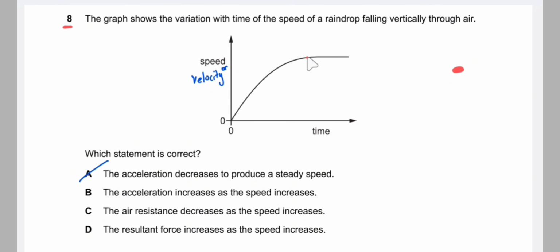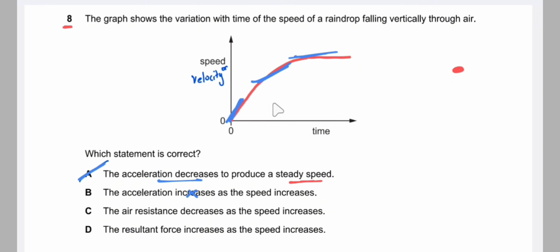As we can see, the gradient of the graph decreases. So the gradient at this point is this, then the gradient at this point is this line, then this line. So as we can see, with time the gradient decreases, so the acceleration decreases to produce a steady speed. Therefore the correct answer is A.